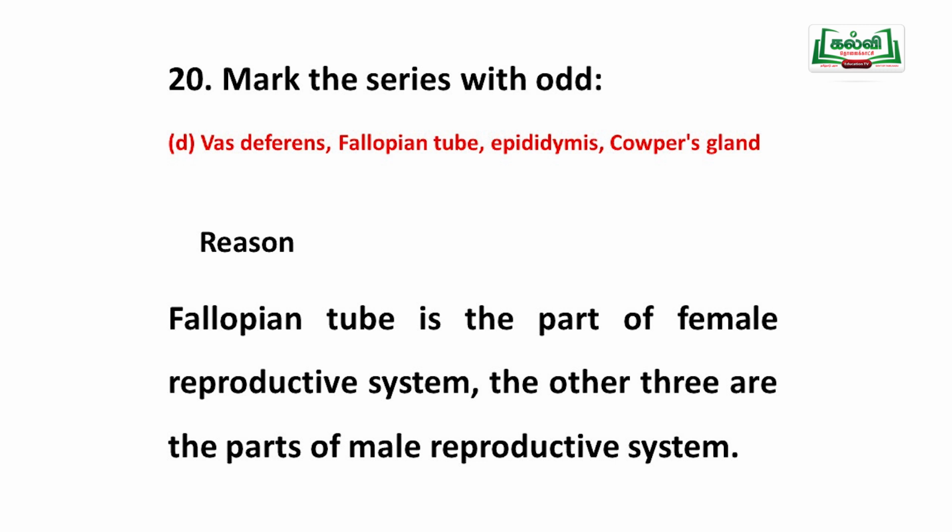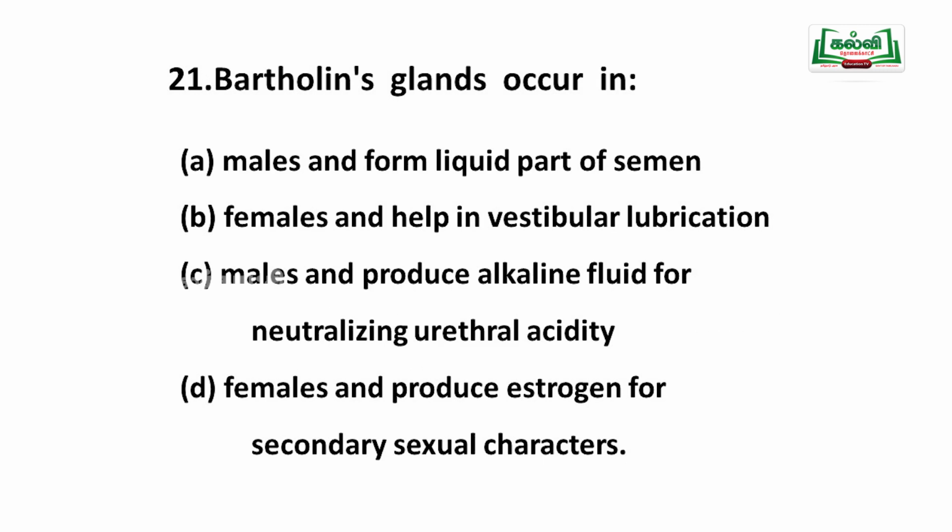So, this option is a correct option. Okay, the next one is Bartholin's gland. Bartholin's gland is a female gland. Options: it is a gland present in the female, occurs in males and forms the liquid part of the semen; it is present in females and helps in vestibular lubrication; in males it produces alkaline fluid for neutralizing urethral acidity; it is present in females and produces estrogen for secondary sexual characters.